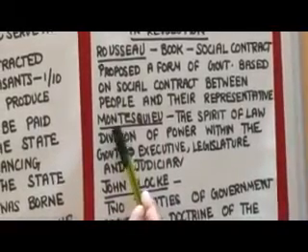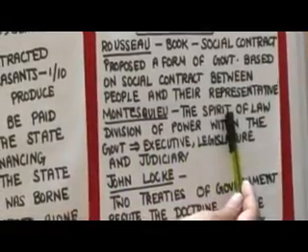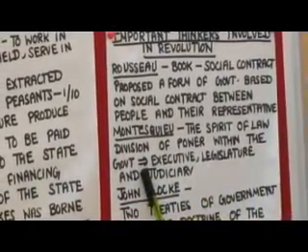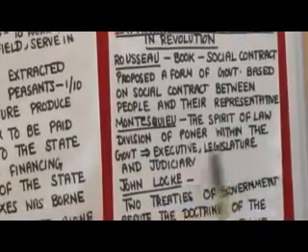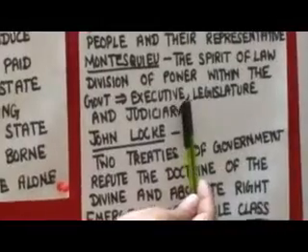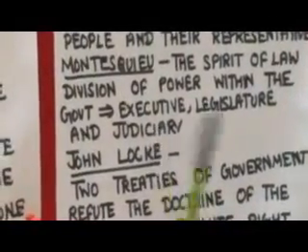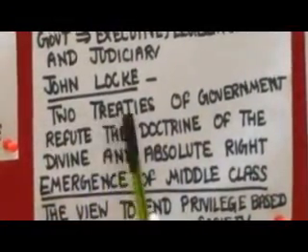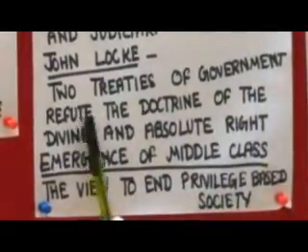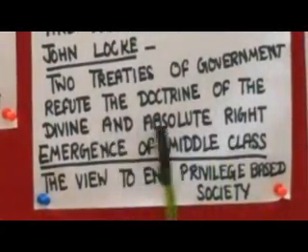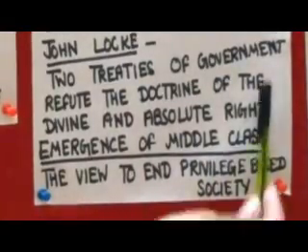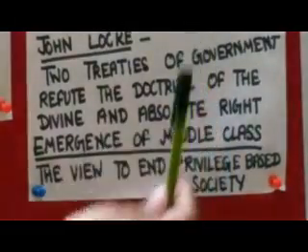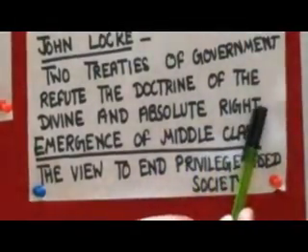Then the next thinker is Montesquieu. His book was The Spirit of Laws. In this, division of power within the government was given: executive, legislature and judiciary. I think you must have read in class 8 also, these are the three organs of the government. And the third thinker was John Locke. His famous book was Two Treatises of Government, and he refuted the doctrine of the divine and absolute right. Now what do we mean by the doctrine of the divine and absolute right? It means autocratic rights should be limited by the constitution.